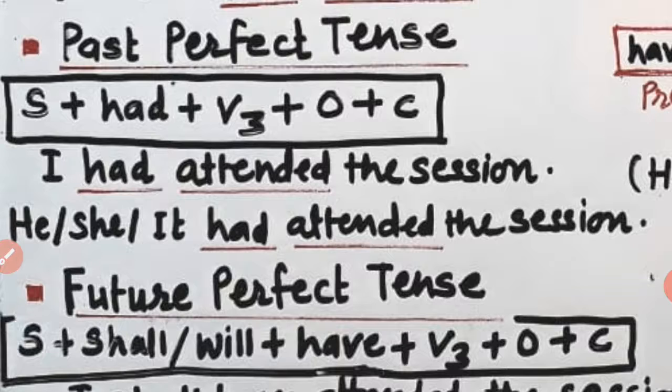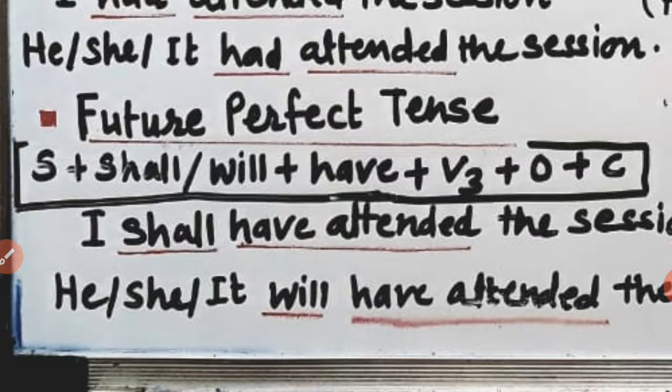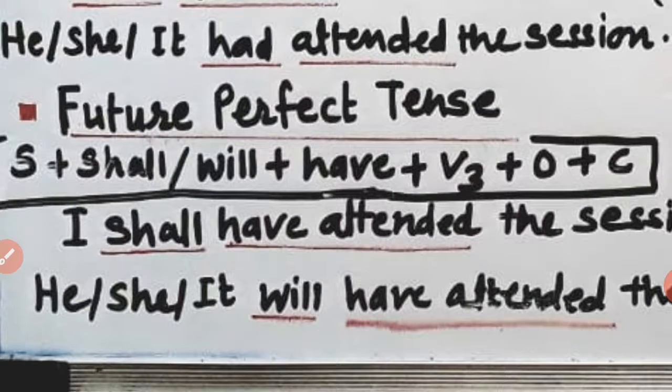Now the last point, that is future perfect tense. See here, the structure as I have already written: subject plus shall or will. Afterwards the representative of to have, only have is there. Later on again a significant feature, that is the action verb in past participle form, and lastly your object plus complement depending on the requirement of the sentence.